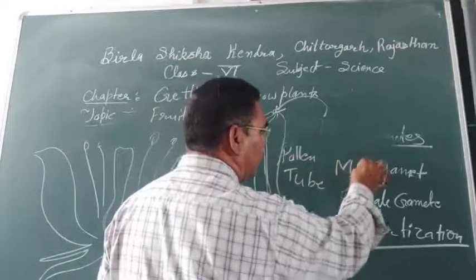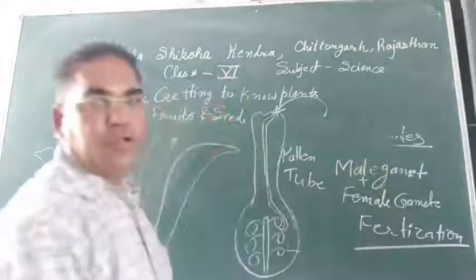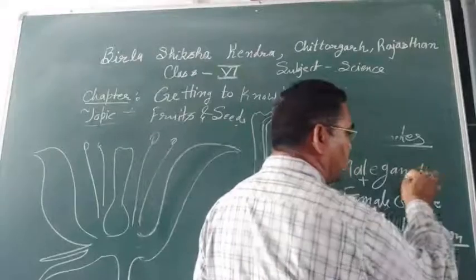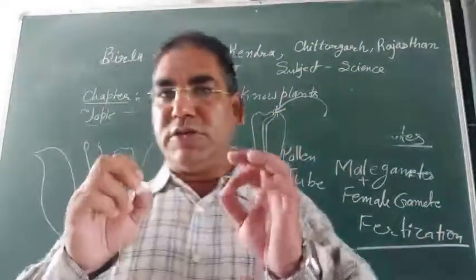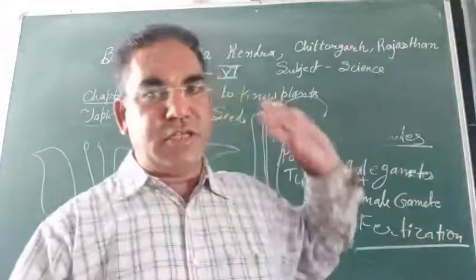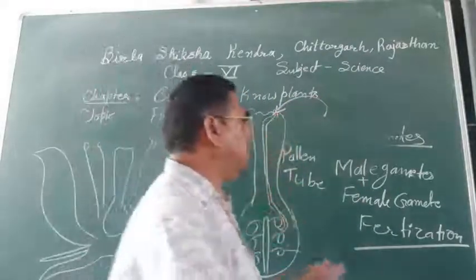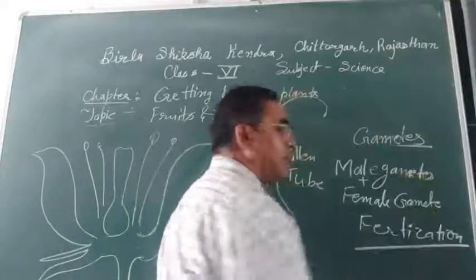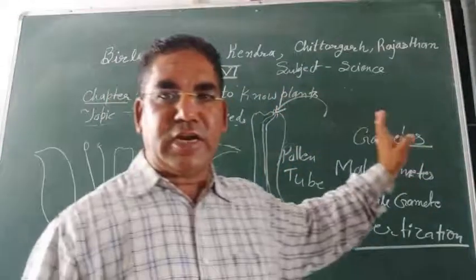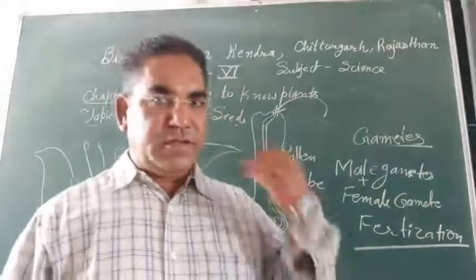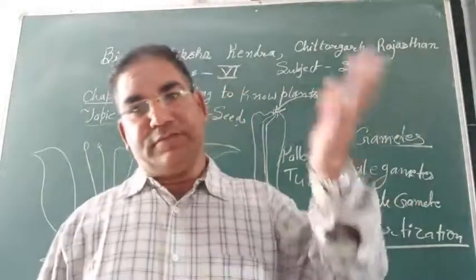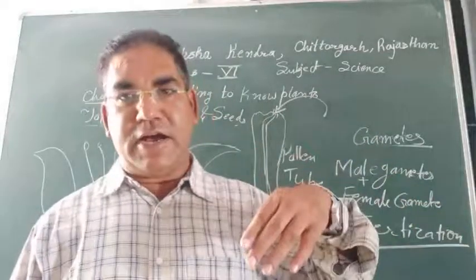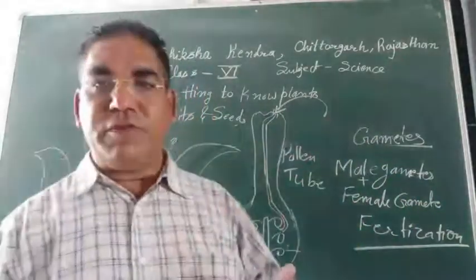And now we know that there are two special structures produced in the reproductive organs, and these special structures are known as gametes. The male reproductive organ, stamen, produces the male gamete, and the carpel or pistil produces the female gamete.